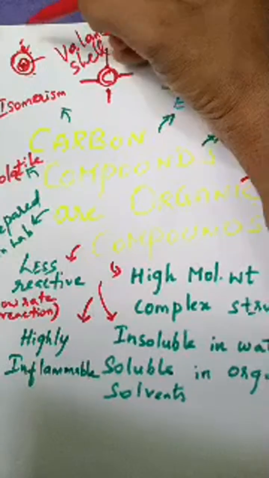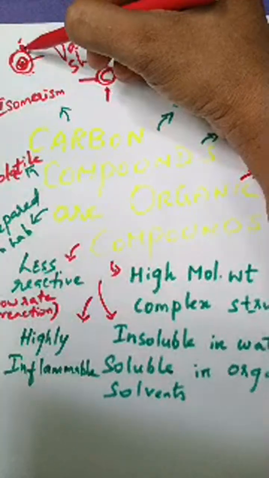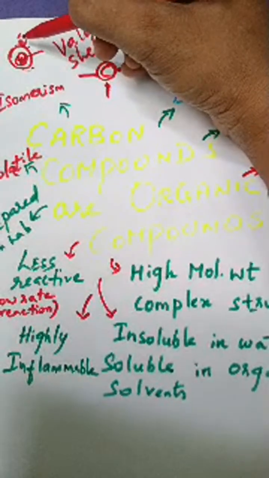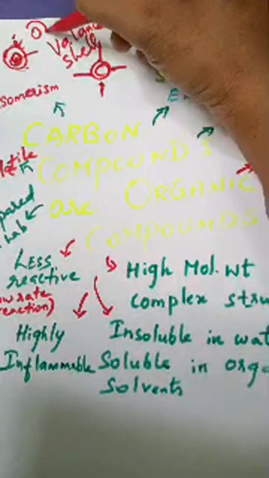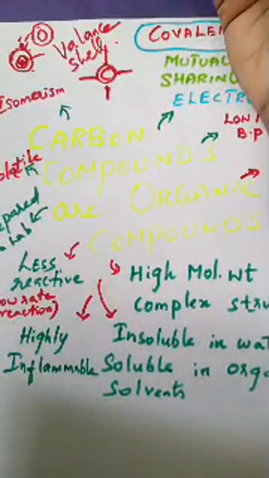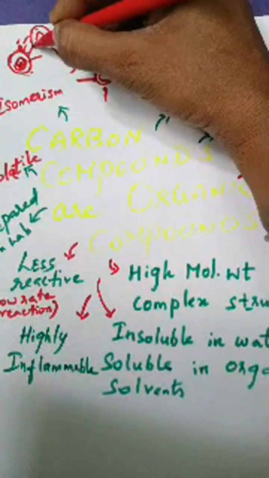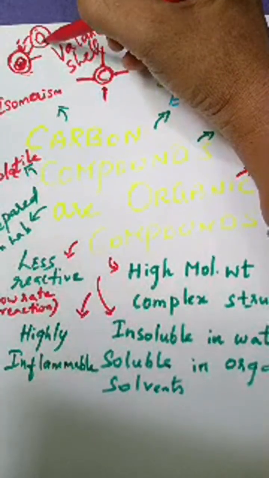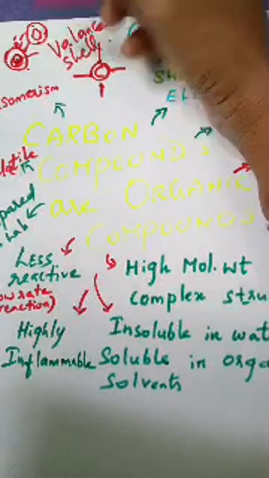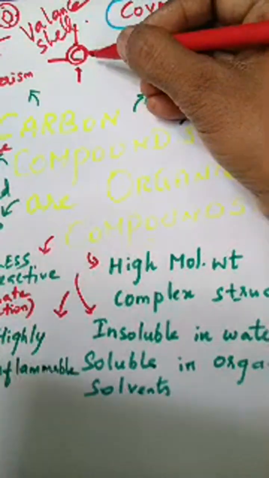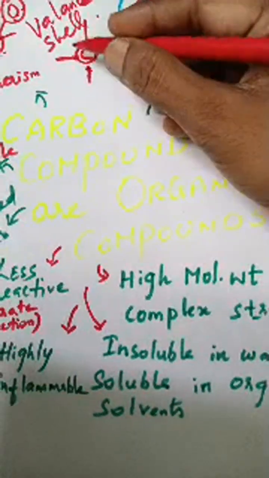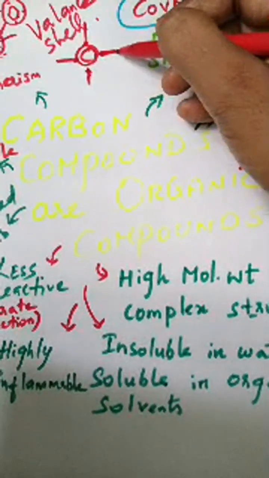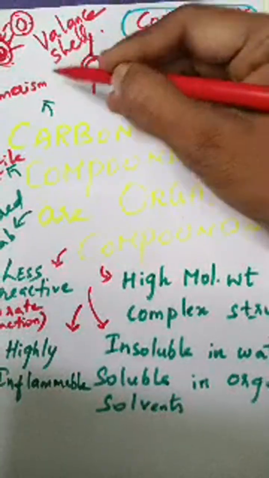If you take the outermost shell, only the electrons will be there. These electrons have the capability of sharing with other atoms, forming a bond between one atom and another atom. You will get atoms combined, and they form a molecule. Carbon has 4 electrons in its outermost shell, and these 4 electrons have the capability to combine, form a bond, or pair with another atom's electrons.